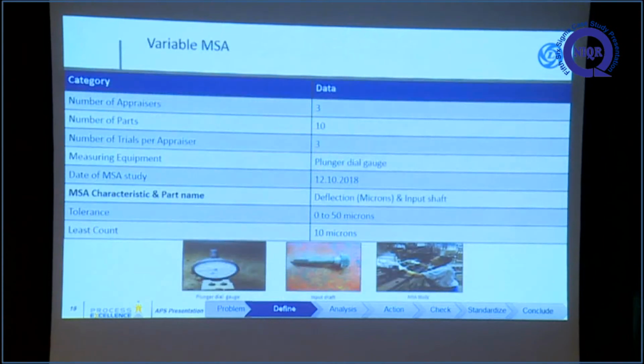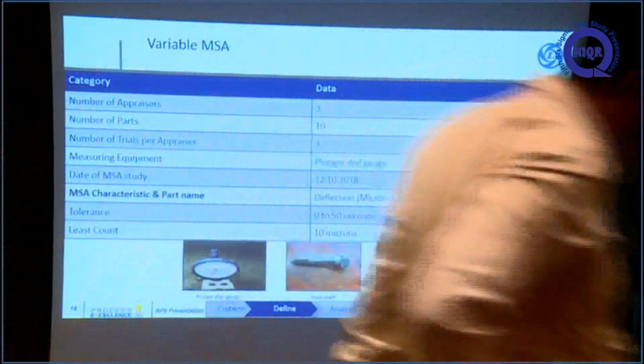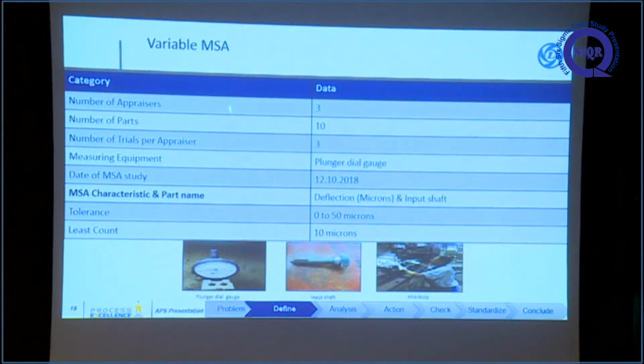Before going to the project, we have to ensure our measurement system. Before starting the project, we ensured our MSA system. The MSA was conducted for this measurement, that is straightness in the input shaft. Number of operators 3 and number of parts 3, like that we have followed. Initially, the least count is 10 micron. Our dial gauge least count is 10 micron.